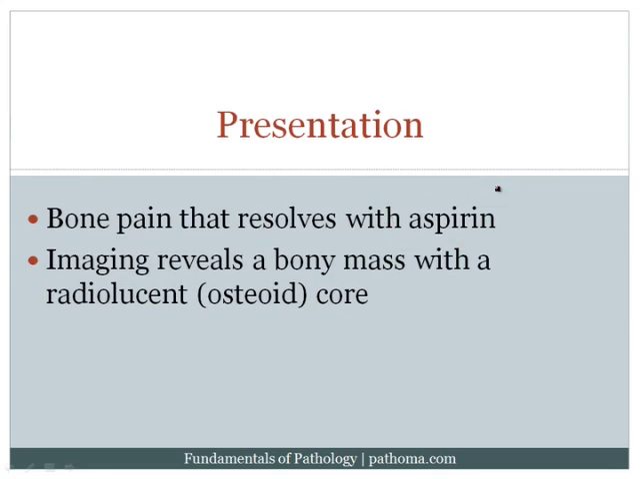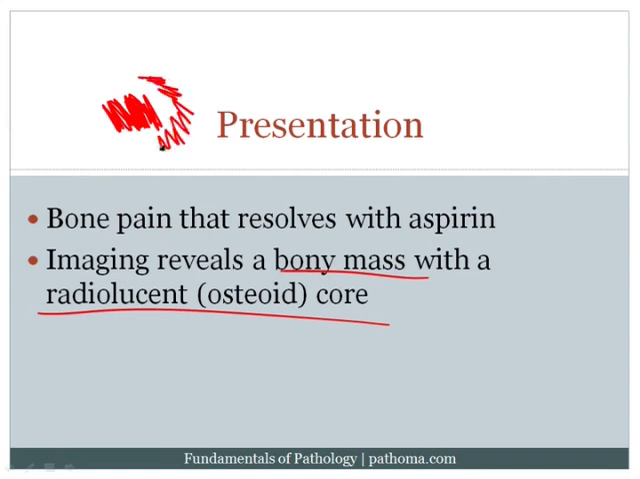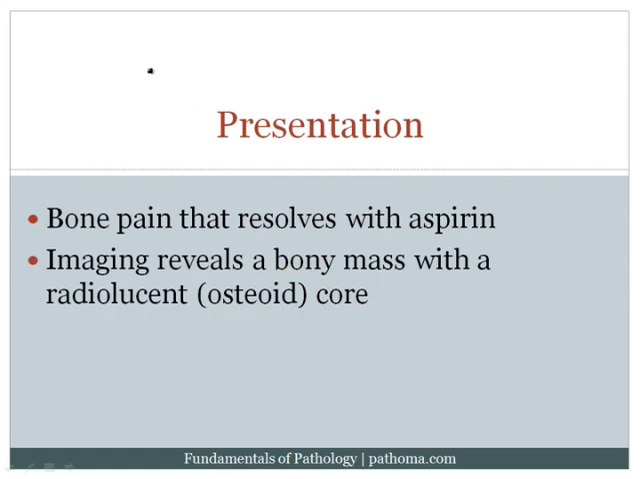Now when imaging is performed, you'll see a bony mass with a radiolucent core. Again, the idea here is that you've got a center core of osteoid, which will be radiolucent. It won't get picked up on the x-ray. However, that will be surrounded by a rim of reactive bone, which will light up as white on the x-ray, i.e. the color of bone. And so that's what we mean here when we say that you get a bony mass with a radiolucent core. The bony mass represents the rim, and the core represents the osteoid.